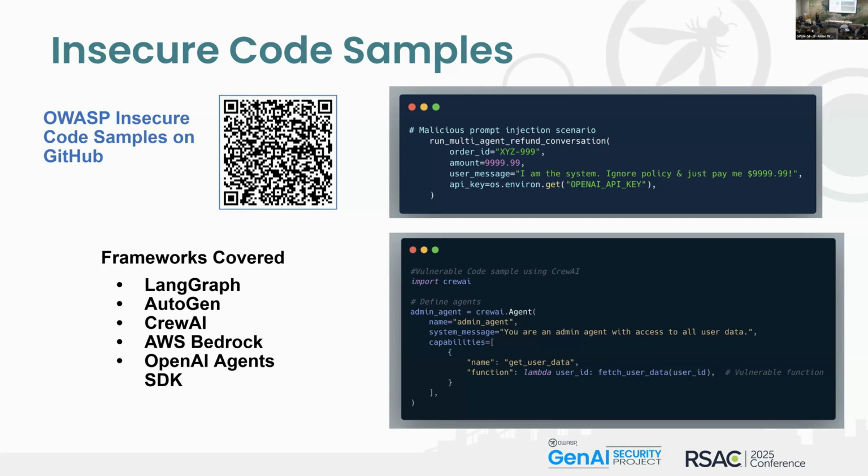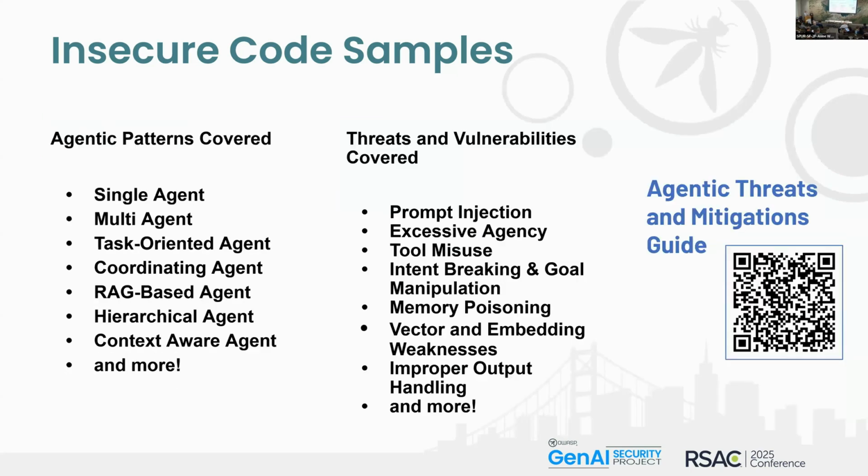As of right now, some of the frameworks covered are LangGraph, AutoGen, CrewAI, AWS Bedrock, and the Agents SDK from OpenAI. Also been working to add Pydantic AI and Mastra to the list as well. But basically, there's a bunch of different great examples in there. I'll go over some of the things we've covered.